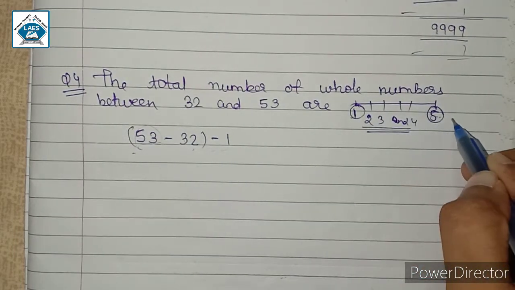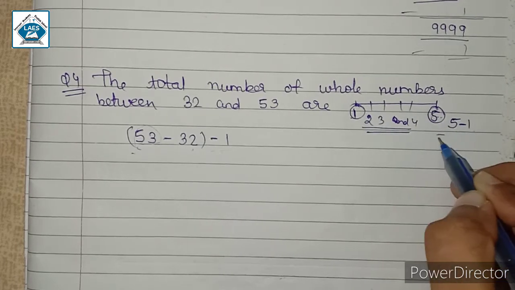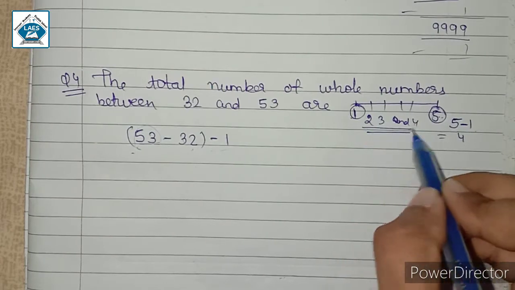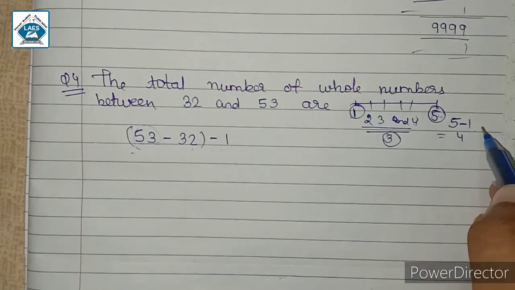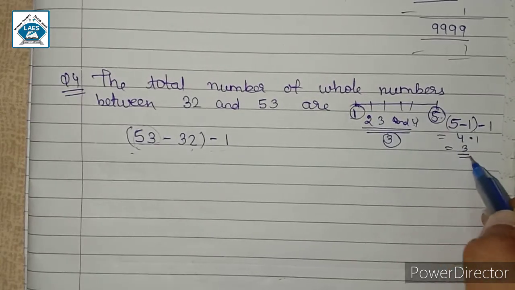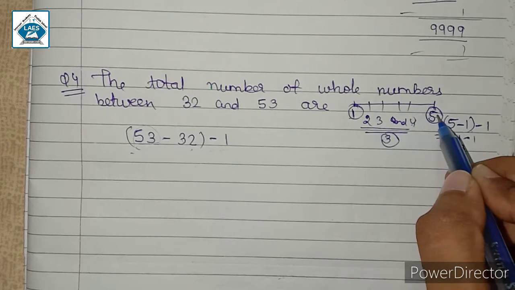So when we subtract 1 from 5, 5 minus 1 करेंगे तो हमें आंसर क्या मिलेगा? 4. लेकिन 2, 3 and 4 में कितने नंबर्स है? It is only 3. So that is why we will subtract 1. So 4 minus 1 is equal to 3. यहाँ पे आंसर 4 इसीलिए आया because 5 was included.